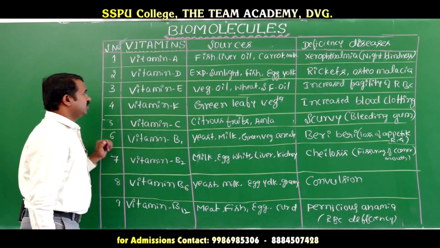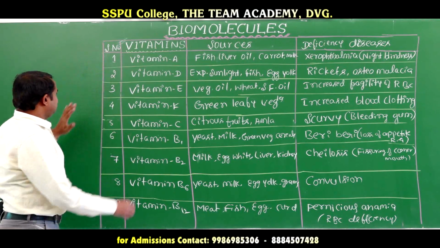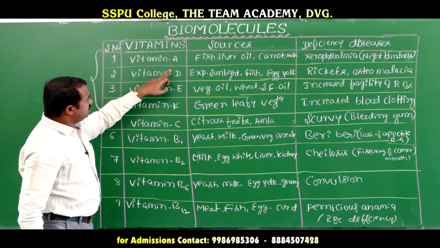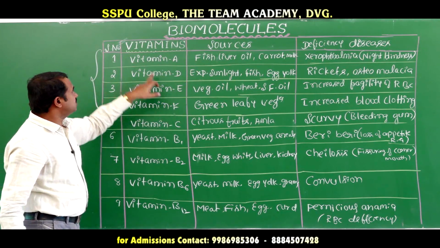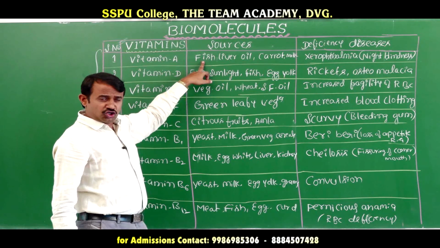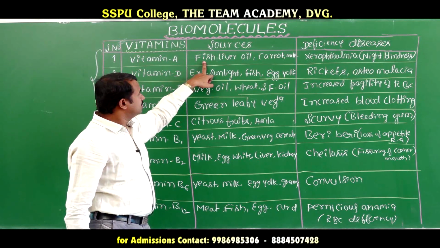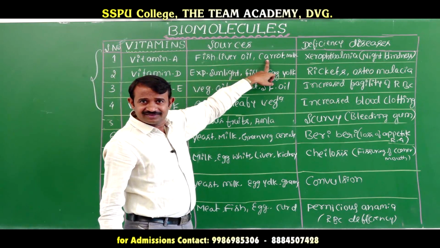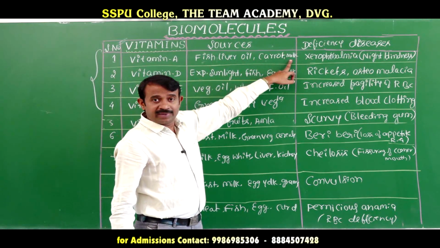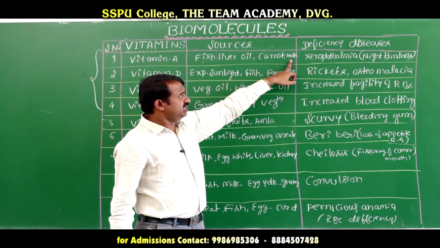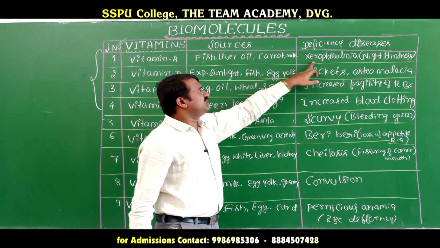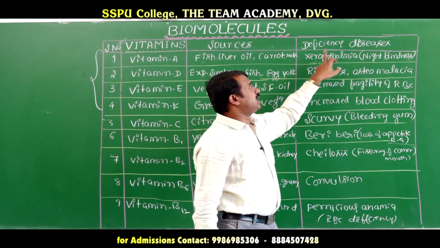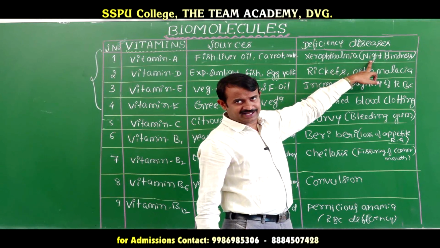Suppose the first ones are fat soluble vitamins, vitamin A, D, E, K. Vitamin A sources are fish liver oil or cod liver oil, and carrots contain vitamin A. Milk also contains vitamin A. If there is a deficiency of vitamin A, the disease is xerophthalmia, that is night blindness.